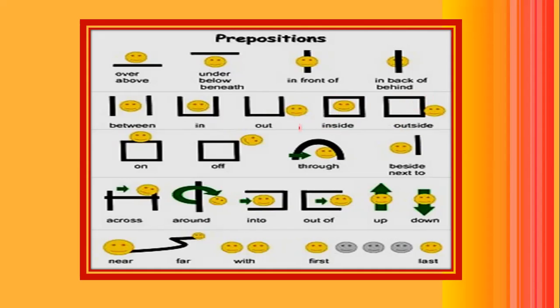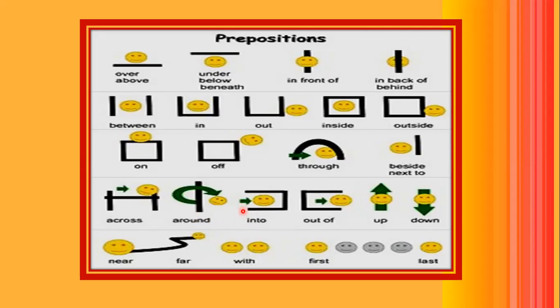Okay, on is when it is at the top of it. Off is when it is falling down. Through is when it passes through it. Okay, when the object passes through something. Beside or next to is used when it is at the side of that object. Across, that is from one point to another. Okay, it's going from one place to another. Around, when it is going around in a circle. Okay, in a circular motion, it is making a circle.